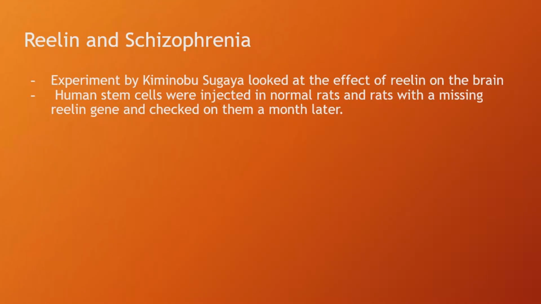Human stem cells were injected in normal rats and rats missing the Reelin gene, and they were checked a month later. It was found that stem cells in normal rats migrated to important cortical areas while stem cells in rats missing the Reelin gene failed to migrate. Preliminary results suggest that Reelin guides neurons to where they need to go.